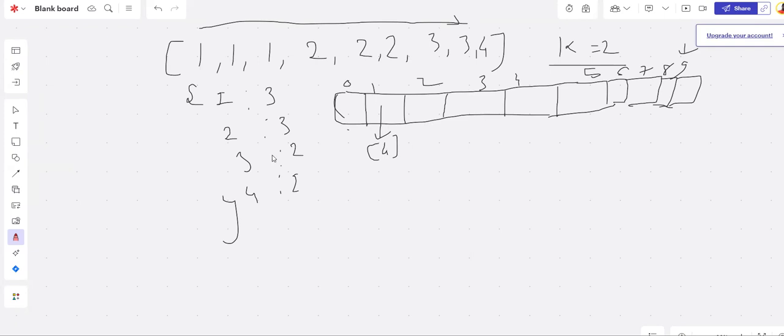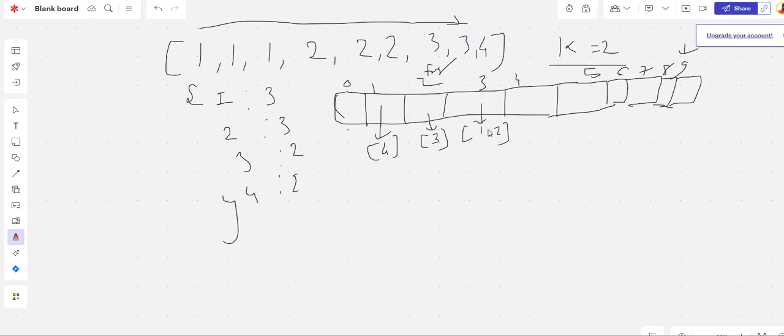Then 3 has come twice, so this is the index 2 where that is the frequency. Which numbers have come twice? We know that only 3 has come twice, so we'll store it here. What about 1 and 2? They have come thrice. At this particular location, we can store either 1 comma 2 or 2 comma 1, whichever.